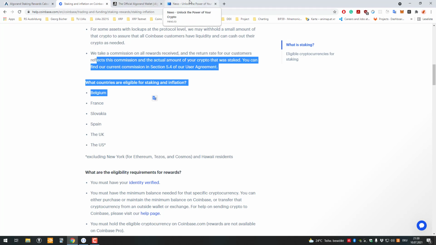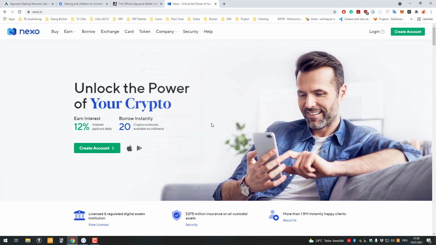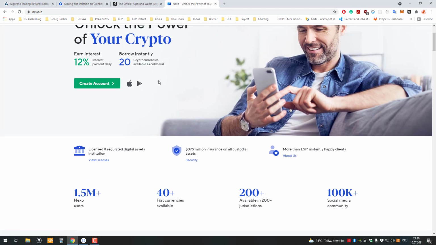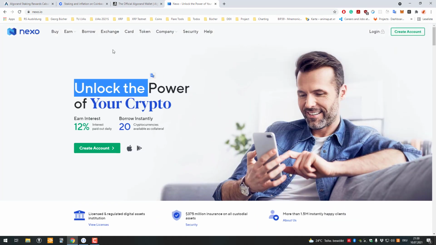Right. For example, in the other case, with lending and borrowing, like when you're using Nexo, in my country you have to pay taxes there, obviously. Because it's basic, yeah, okay, right. So then we will have to differentiate between two types of financial products. We've got centralized finance and so-called DeFi, decentralized finance. So these are the two parts there.